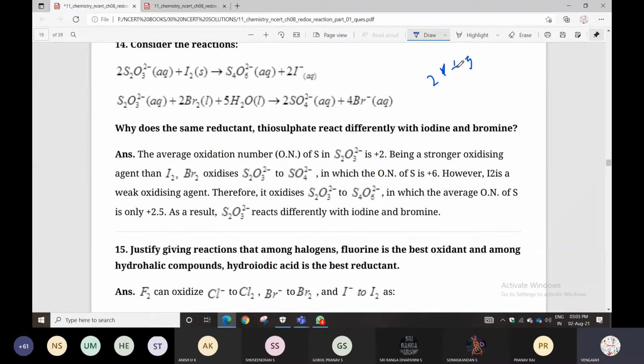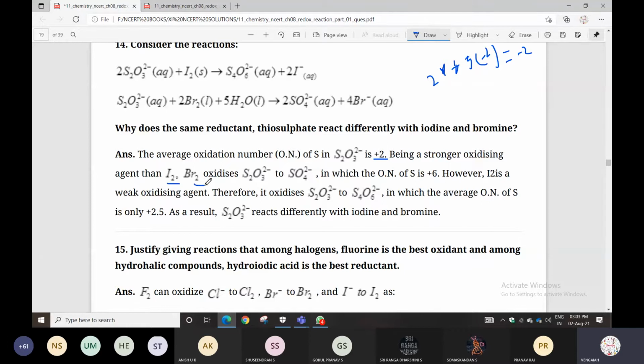Being a strong oxidizing agent, Br2 compared with I2 oxidizes thiosulfate to SO4 2-. In this, the oxidation state of sulfur is plus 6. However, I2 is the weak oxidizing agent.